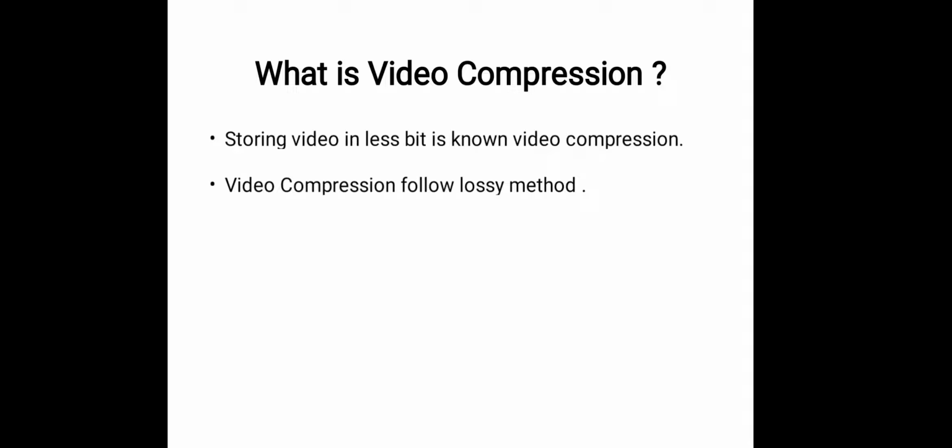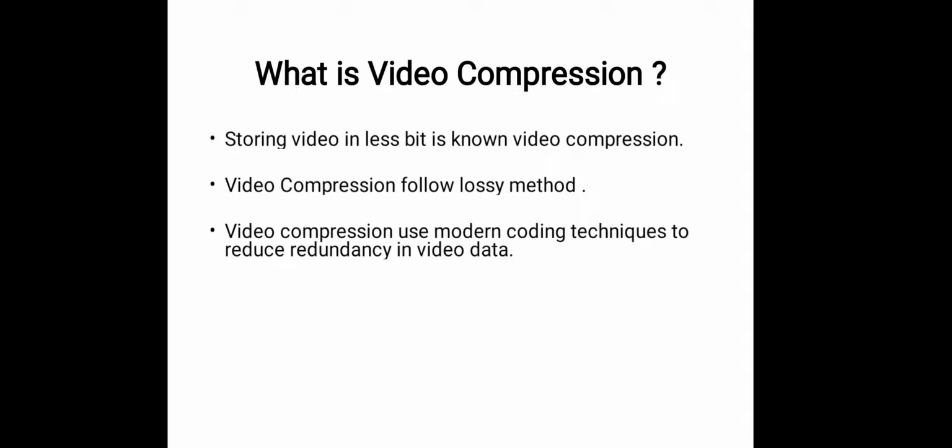For video compression, there are two methods. First one is the lossless method and second one is the lossy method. The lossless method is used for compression of text or programs, and the lossy method is used for compression of image, video and audio. Here I am discussing video compression, so the lossy method is used for video compression.